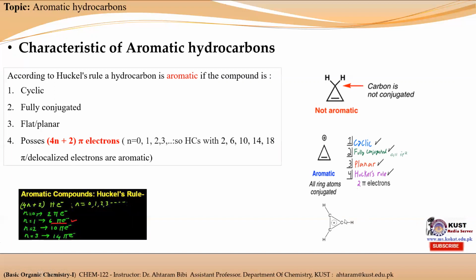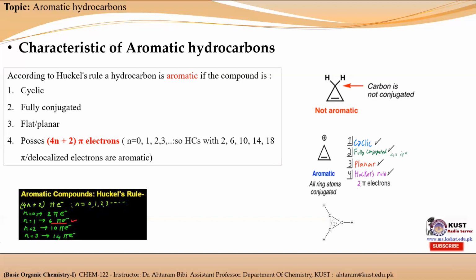All the atoms of the ring lie in the same plane. So it has a planar structure, and it consists of 2 pi electrons. According to Huckel's rule, the first aromatic compound consists of 2 pi electrons, so it obeys Huckel's rule as well. That means it obeys the fourth property of an aromatic hydrocarbon. So this molecule is an aromatic hydrocarbon.